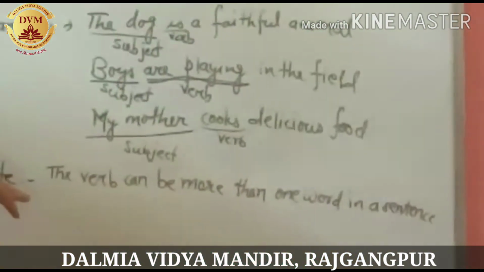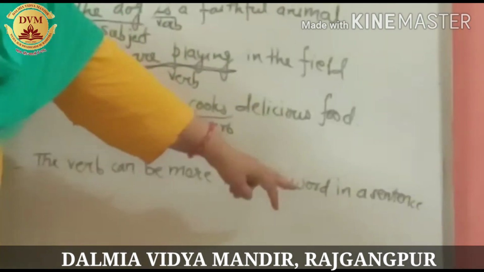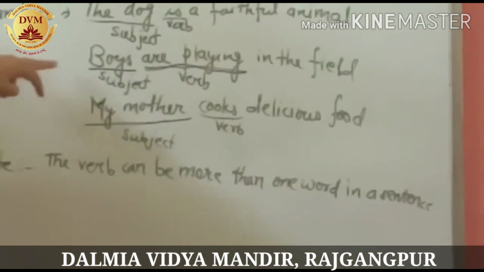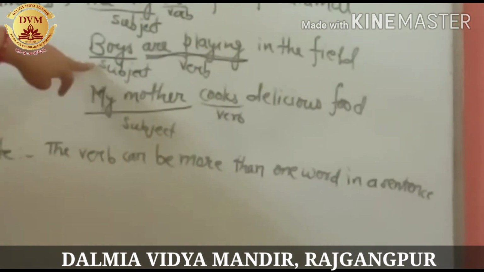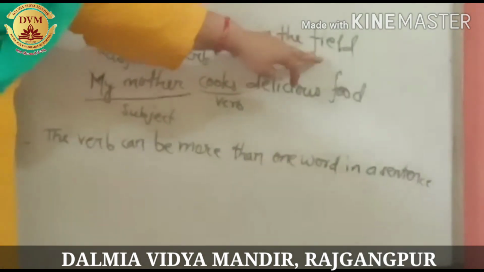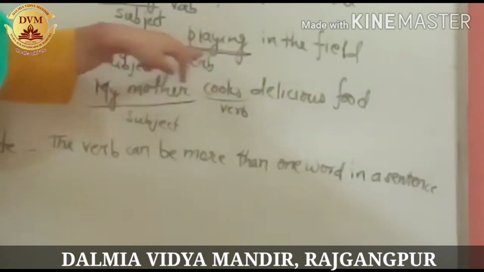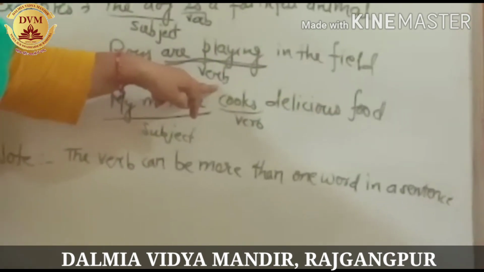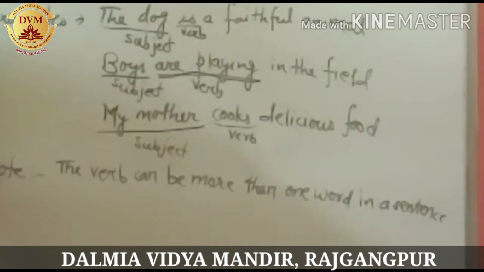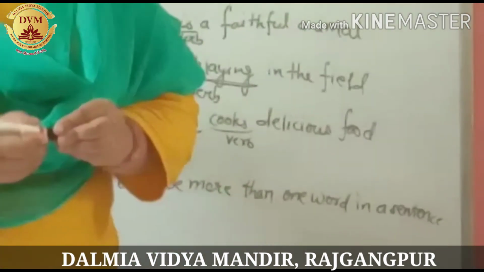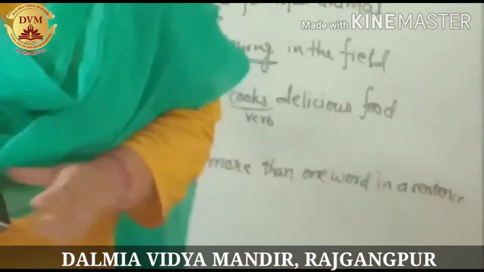Right? What I have written? The verb can be more than one word in a sentence. As you have seen in second sentence, boys are playing in the field. Are playing. Both are verb. Okay.